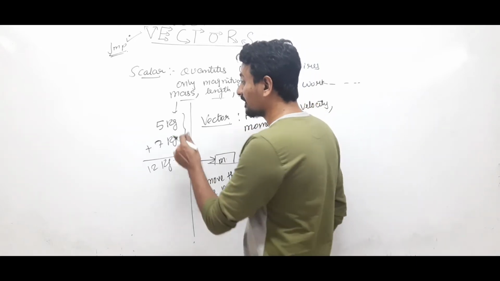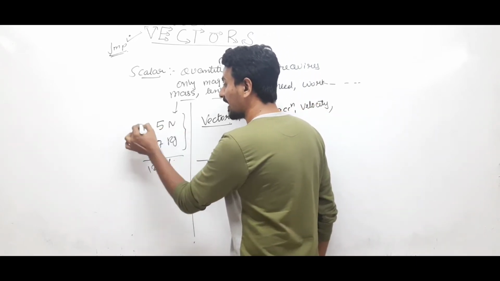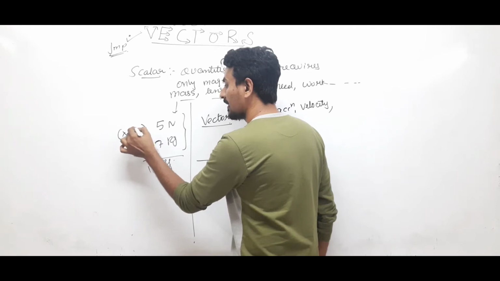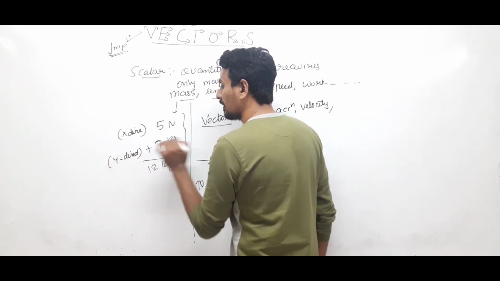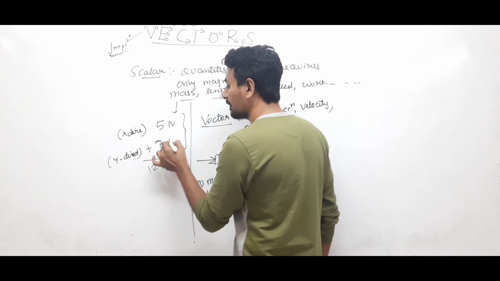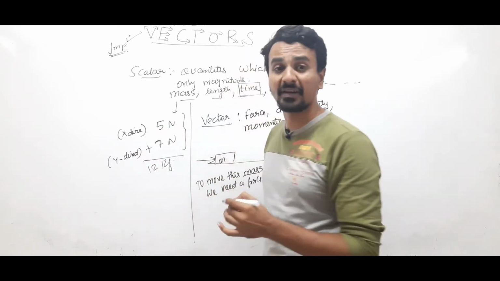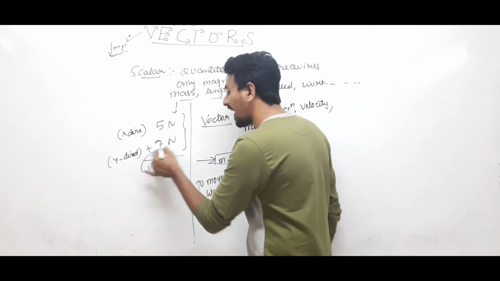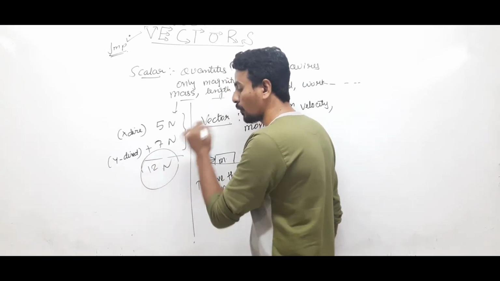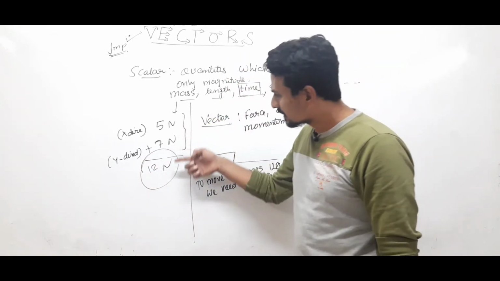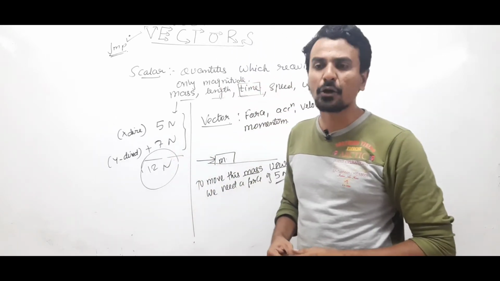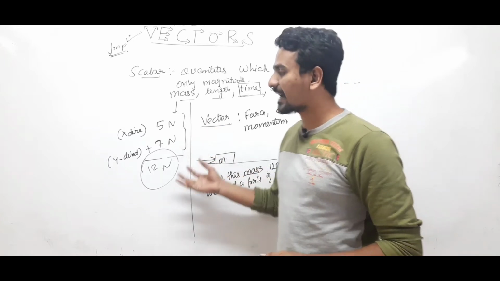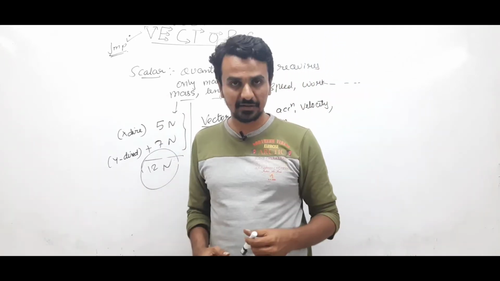But if this is 5 Newton in x direction, and this is 7 Newton in y direction, now these two are forces, one is along x, one is along y. This will not be added up to give 12 Newton, no. That means vectors will not obey simple algebraic laws. We cannot add two vectors directly if they are not in the same direction.